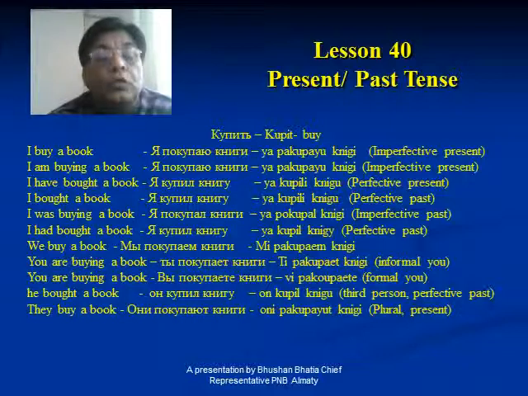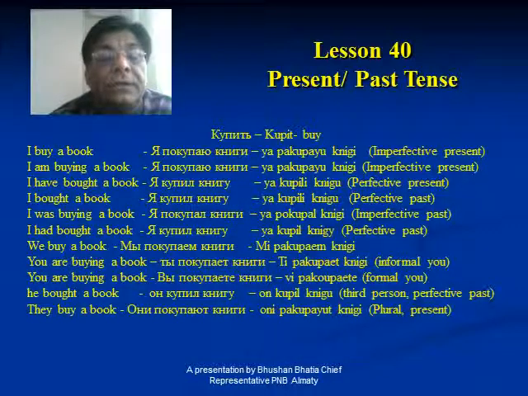Now it is coming, you are buying a book. There are two types of you, I told you, one informal, one formal. Whereas in English, you is you, in Russian, informal you is separate and formal you is separate. Informal is for your friends, very close acquaintances, your younger ones. And formal is for your elders, and for people outside, less acquainted people. When you are using informal, you use ti in Russian, like tum in Hindi.